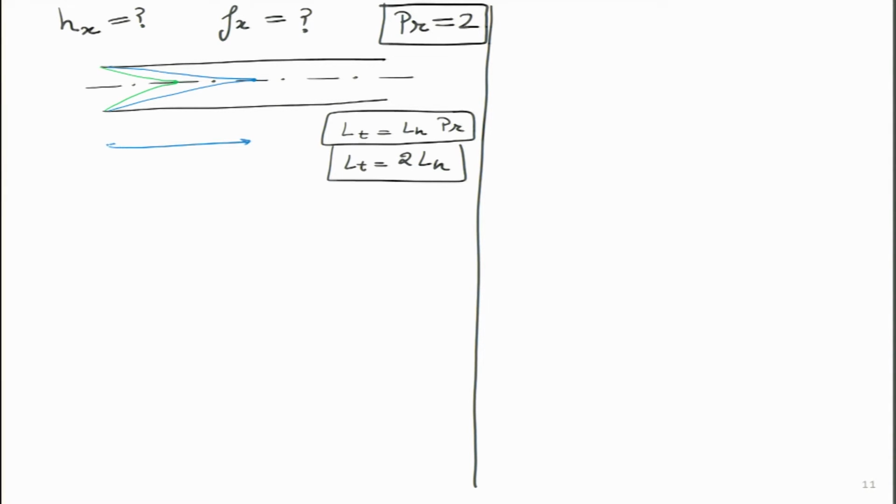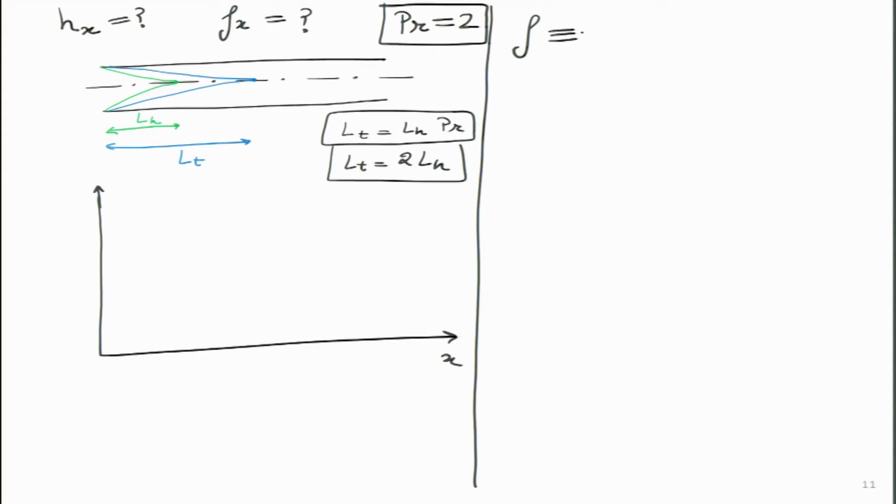So from here to here is LT, and from here to here we have LH. So this is the hydrodynamic entrance length and LT is the thermal entrance length, and this we are doing for Prandtl value equal to 2. Now the interesting thing that we see, and I will draw the curve for that over here on the same scale, is that when we are talking about the Darcy friction factor, F over here I will define as the Darcy friction factor,